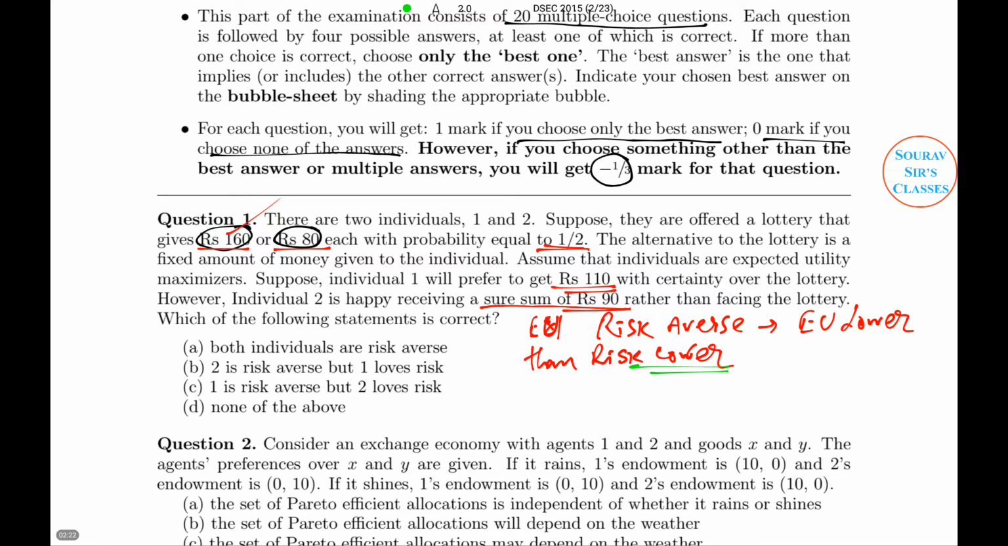Now in this particular case, the risk neutral individual will calculate his or her expected utility with respect to the probability calculation. So the expected utility of the person can be calculated as half of 160 and half of 80, so that is 120. Since both individuals value the risky proposition below 120, at 110 and 90, which is way below the expected utility, both are actually risk averse people. So option A is correct in this case.